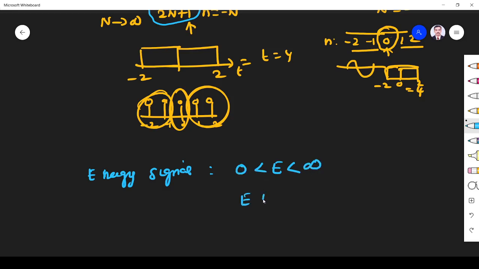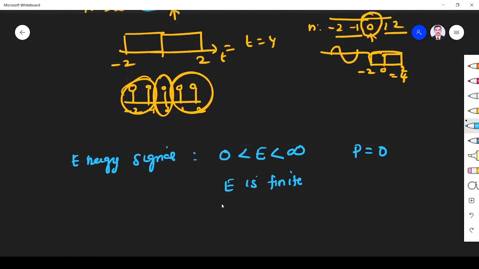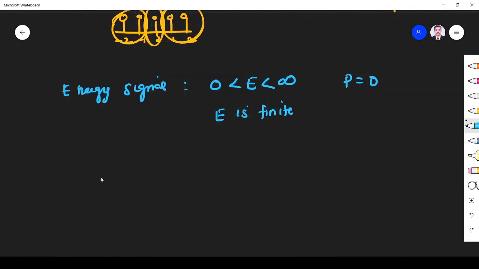That is, E is finite. What is finite? Something which is not infinity. I don't put equal here. Equal means it will become infinite. So less than infinity means it is finite. So energy is finite, power is equal to 0. You can find energy and power from these expressions. So if energy is finite and power is 0, then we can call that signal an energy signal.